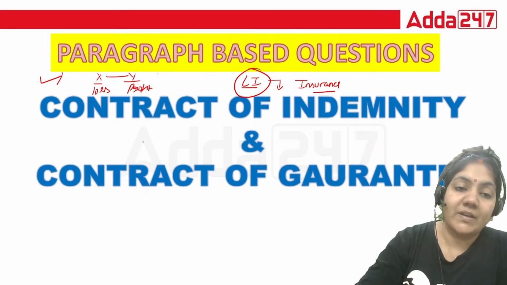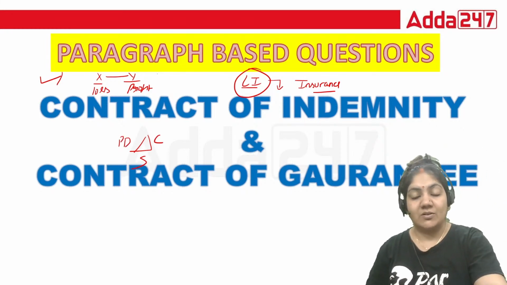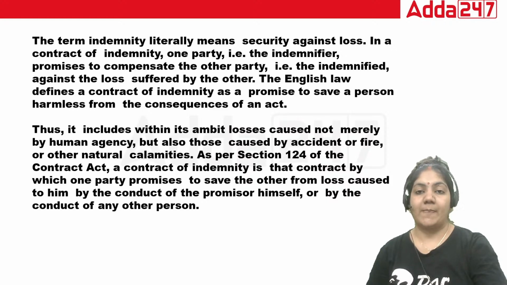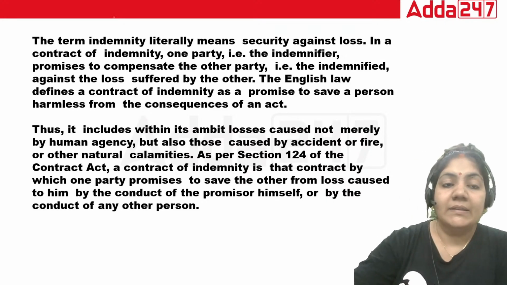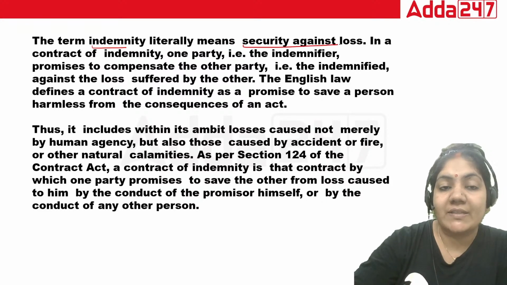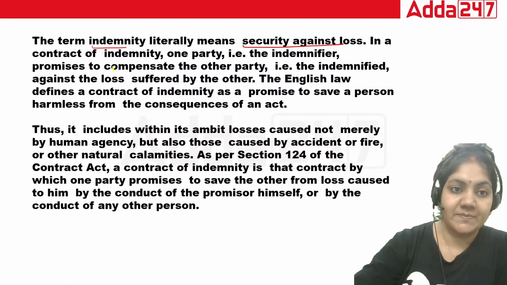In the contract of guarantee, there are three parties: principal debtor, creditor and the surety. Now let's start with the session. The term indemnity literally means security against loss. That is the definition of the term indemnity.